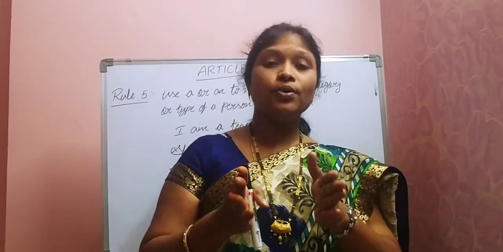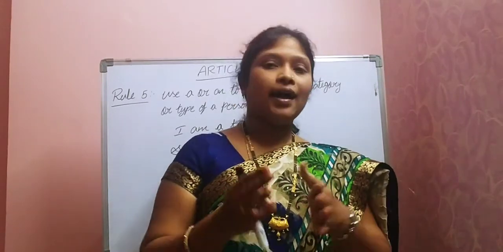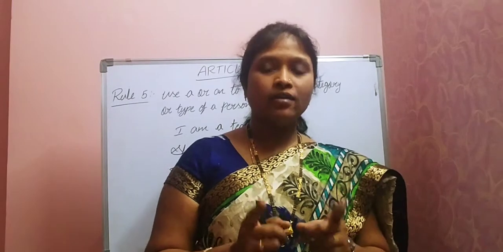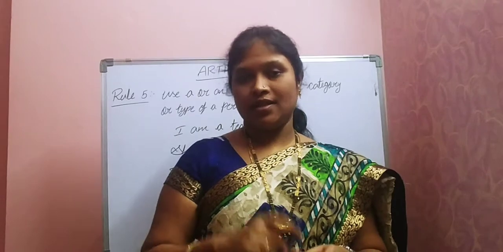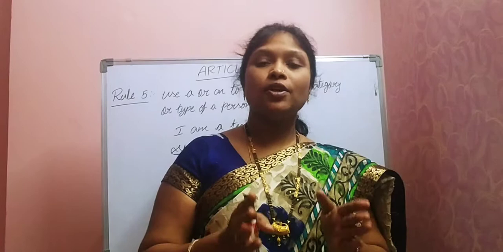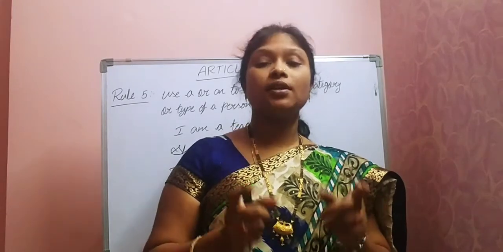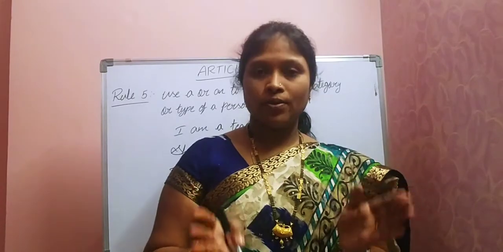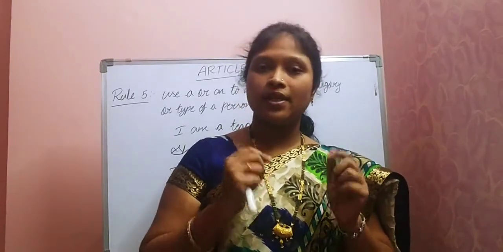Coming to the first rule, A must be used before nouns of consonant sound. An must be used before nouns of vowel sound. Remember, A and an must be used before only singular nouns. That's our first rule. Second one, A and an must be used only with countable nouns. With uncountable nouns, we can't use the article. That is our second rule.